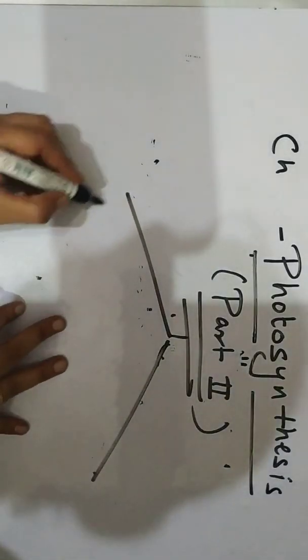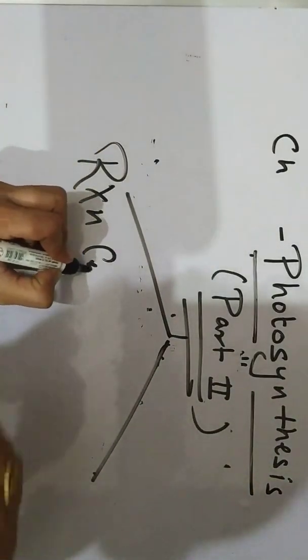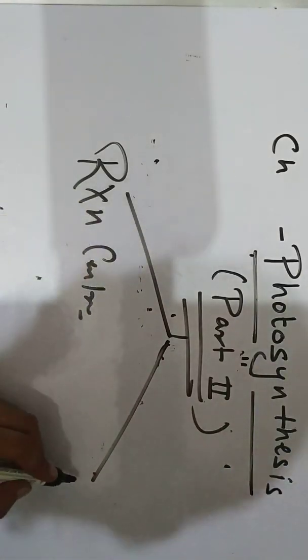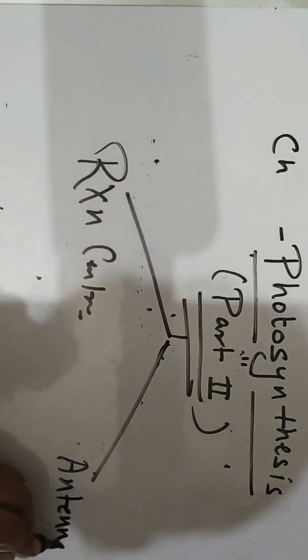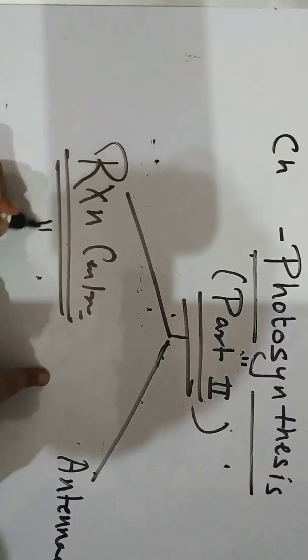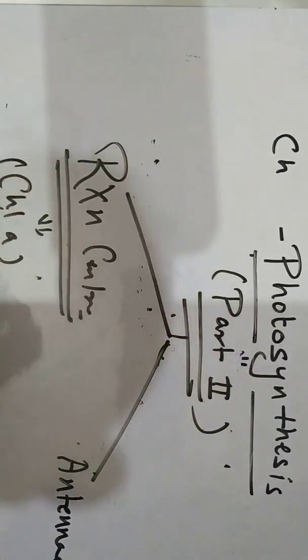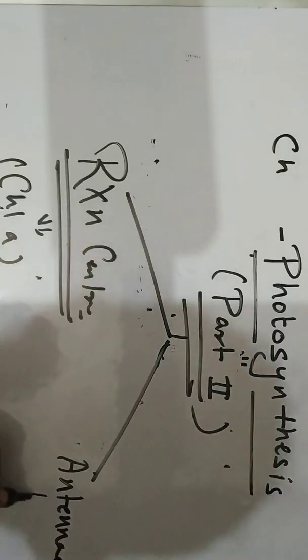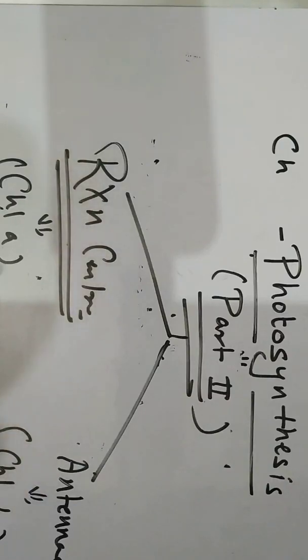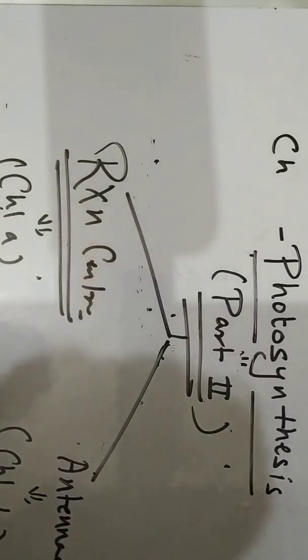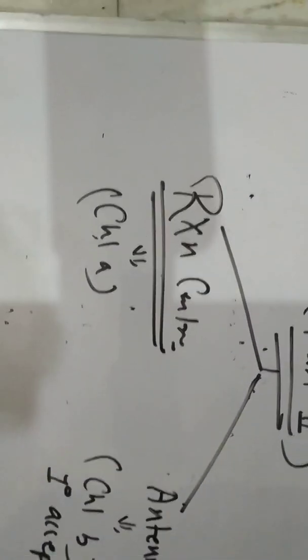One is your reaction center and second you have the antennae. The reaction center is made up of chlorophyll A and the antenna is made up of chlorophyll B. Okay, the reaction center made up of chlorophyll A loses the electrons entering into the chain. Antenna is made up of chlorophyll B and they are the primary acceptors.